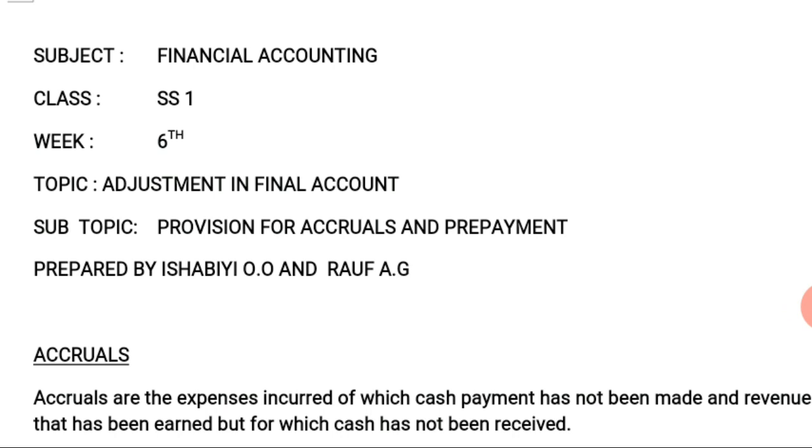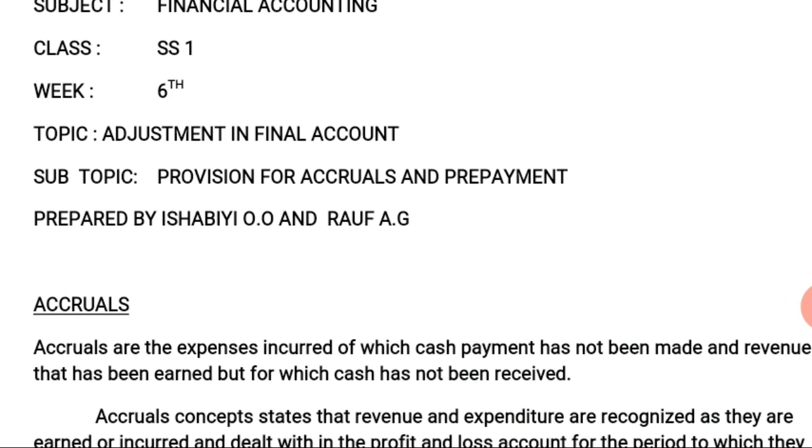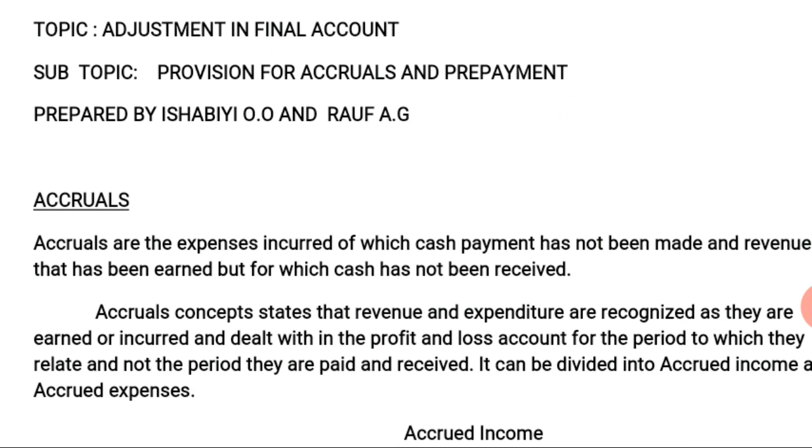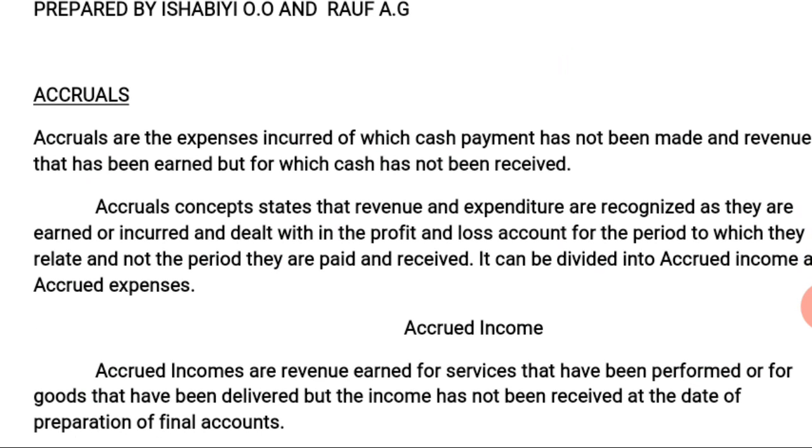The subject is financial accounting for senior secondary school, and this is the sixth week of the third term of this academic session. The topic for this week is adjustment in final account, and the area we are going to be looking at is the provision for accruals and prepayment, as prepared by Mr. Ishabi and Mr. Rauf AG. To start with, let's look at accruals.